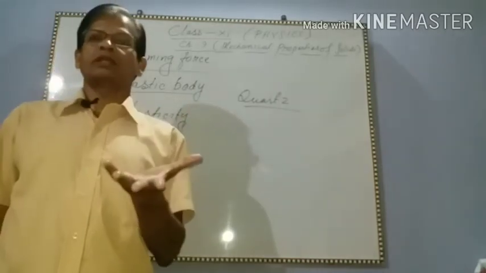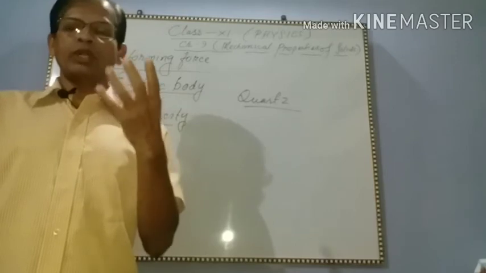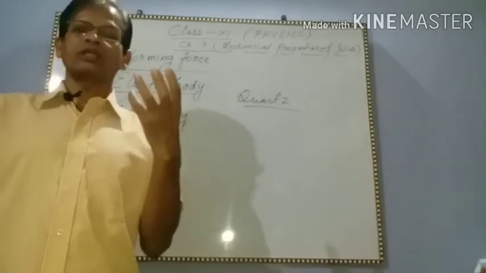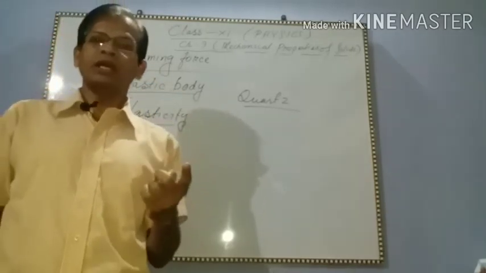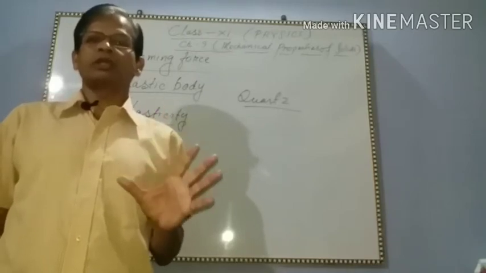Then elasticity. Elasticity is the property due to which a body returns to its original shape and configuration when the deforming force is removed.